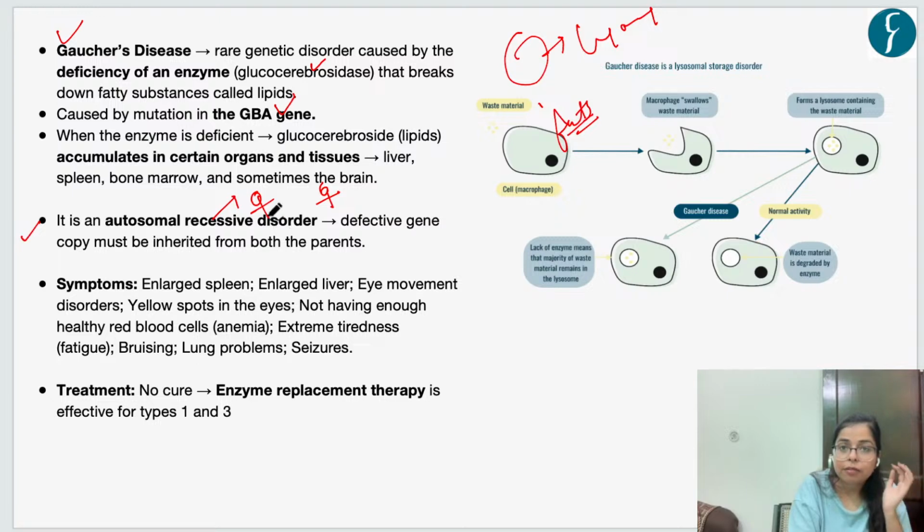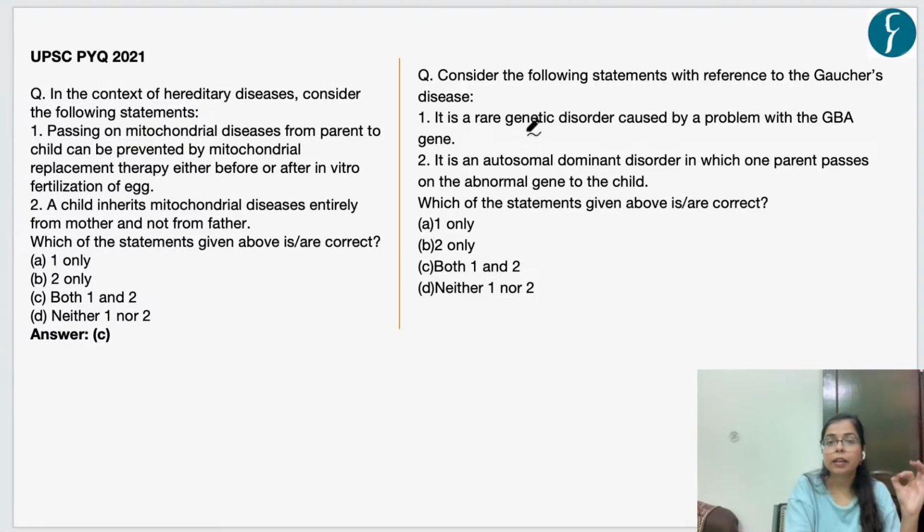If this mutated gene is passed from both the parents, then only the offspring will have this disease. The defective gene copy must be inherited from both the parents. Symptoms of this disease are enlarged spleen, enlarged liver, eye movement disorders, anemia, and extreme tiredness. Presently there is no cure for this disease, and the only treatment is enzyme replacement therapy, where this enzyme is transplanted in the body.